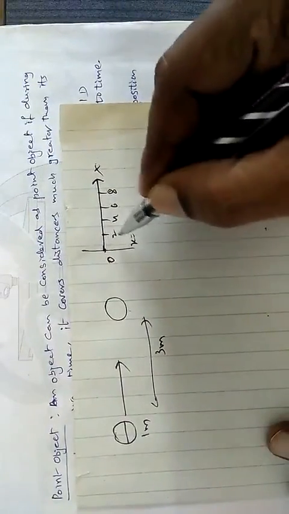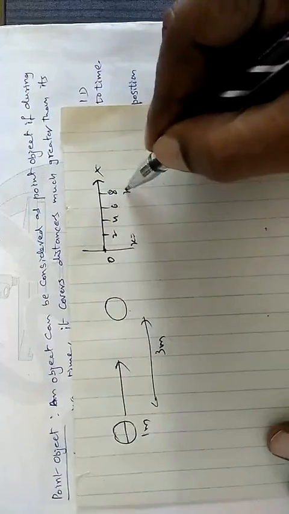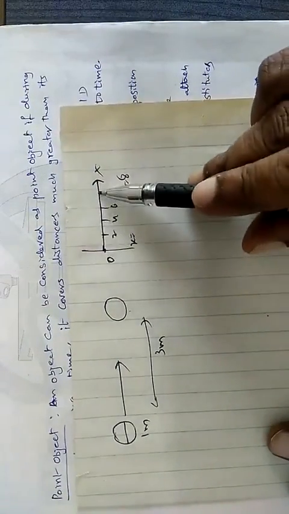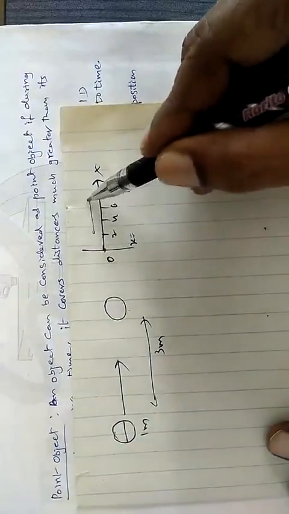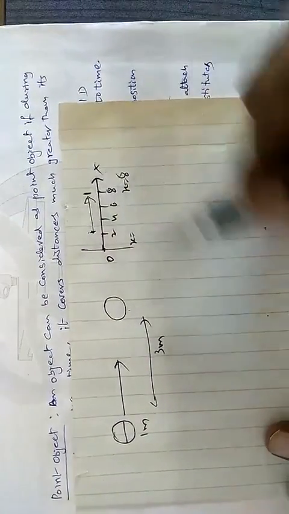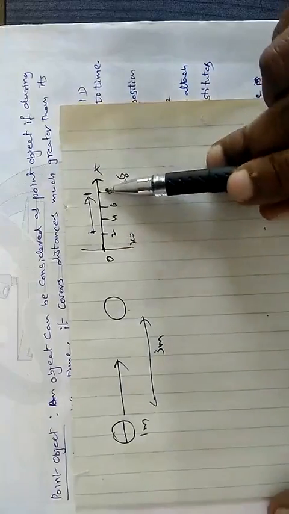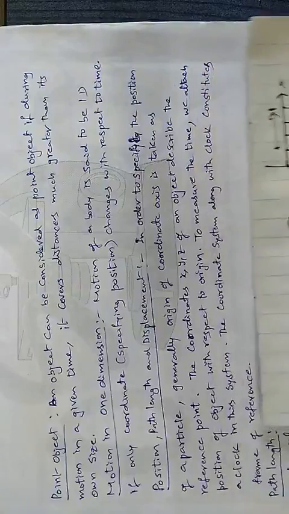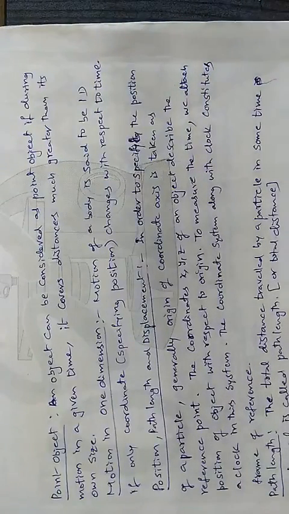The body is at 2, and after some time it comes to 8. So what has changed here? Its x coordinate is changing. It starts here and comes up to the point 8. Only one coordinate changes, so we call it motion in one dimension.